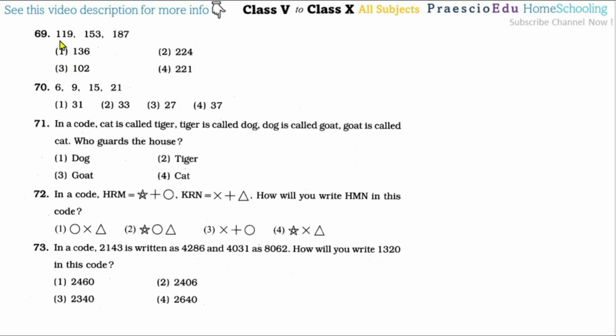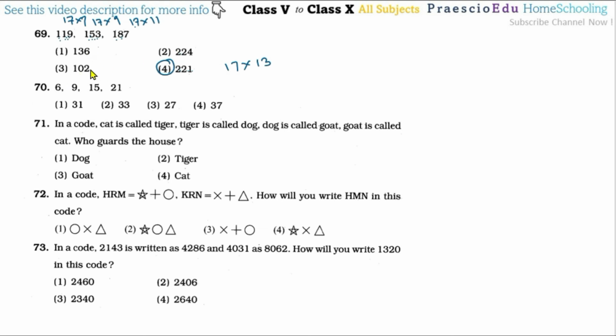So question number 69. Here 119. So 17 multiplied by 7, we are getting 119. Here 17 multiplied by 9, we are getting 153. Here 17 multiplied by 11 means 170 plus 17, we are getting 187. Likewise 17 multiplied by 13, we are getting 221. So option number 4 is the correct one.